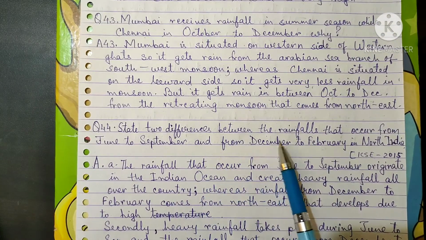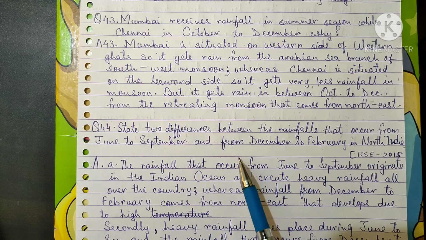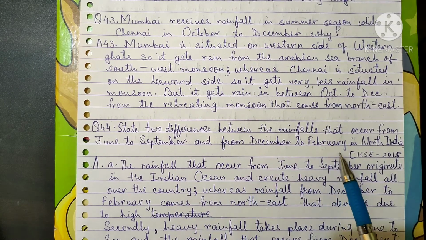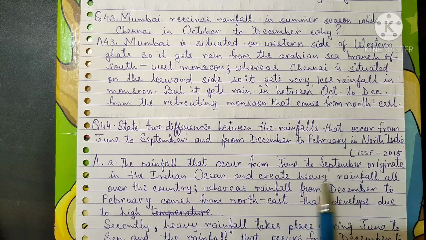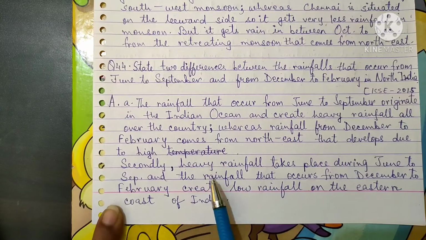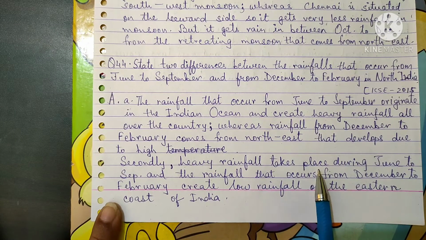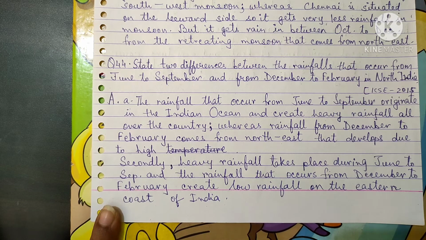State two differences between the rainfalls that occur from June to September and from December to February in North India. The rain that occurs from June to September originates in the Indian Ocean and creates heavy rainfall all over the country, whereas rainfall from December to February comes from the northeast. Secondly, heavy rainfall takes place during June to September, and the rainfall from December to February creates low rainfall on the eastern coast of India.